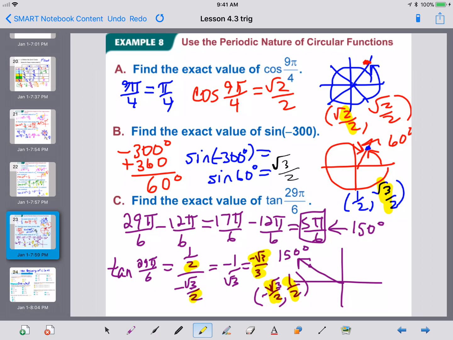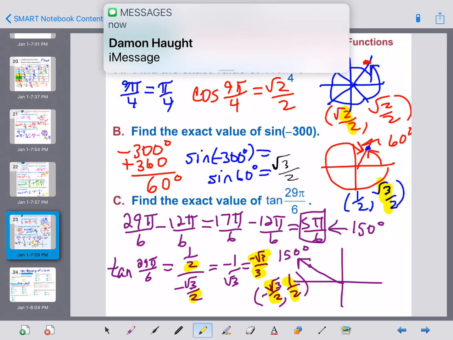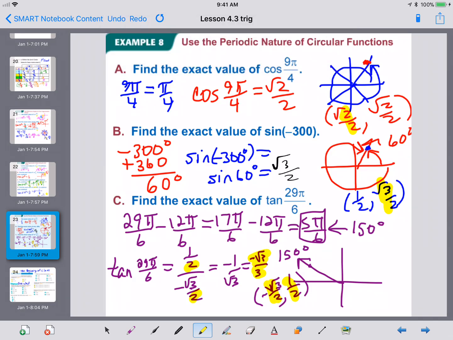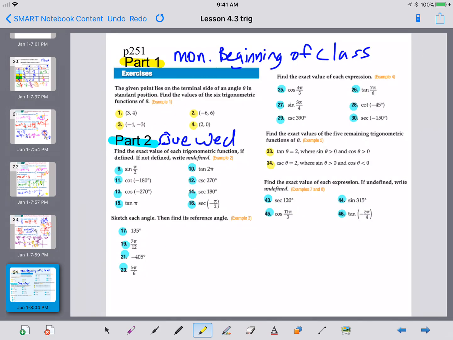Okay? So that's basically how we're going to use it. So I would suggest screenshotting possibly your unit circle and having it split screen when you're doing your homework so that you have it to look at and refer to. Eventually you want to try to get as much into your brain as possible for memory.